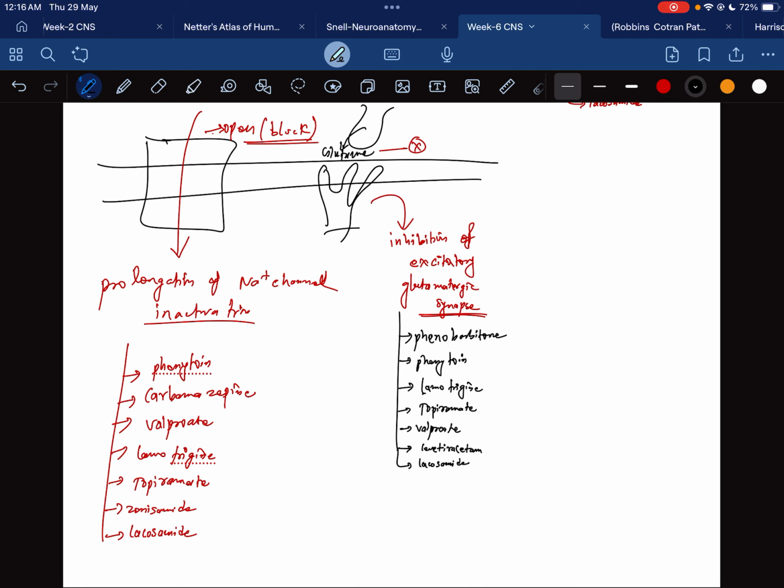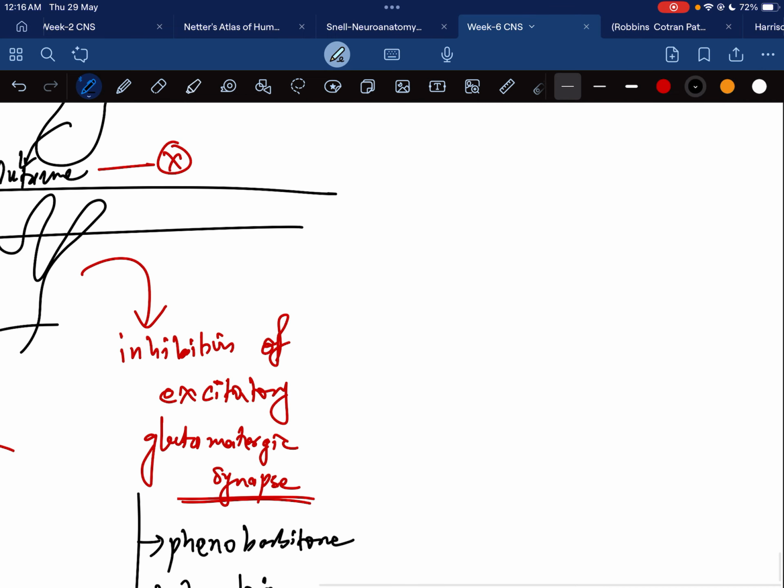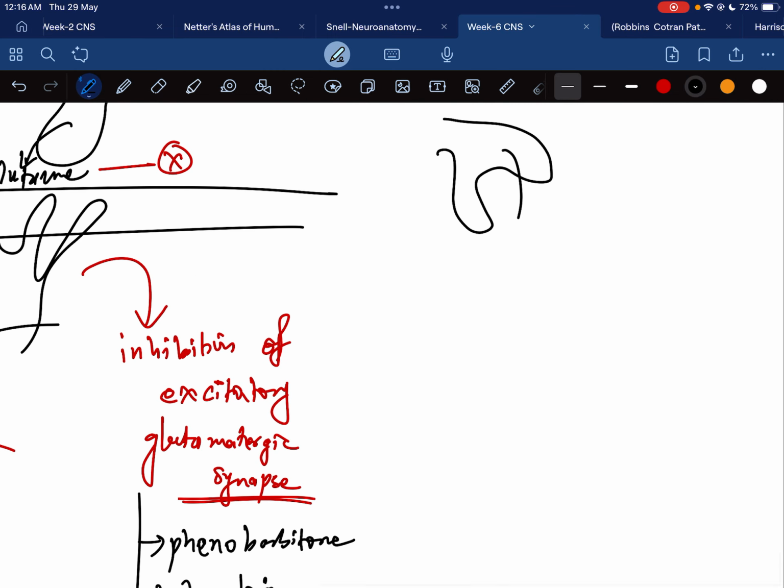And after that, there is a neuron releasing GABA. GABA has an inhibitory action. Barbiturates or benzodiazepines open the chloride channel.